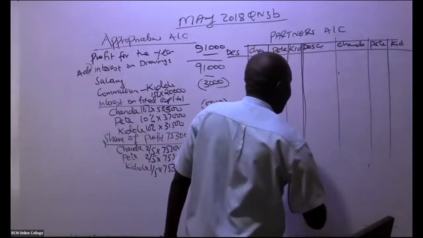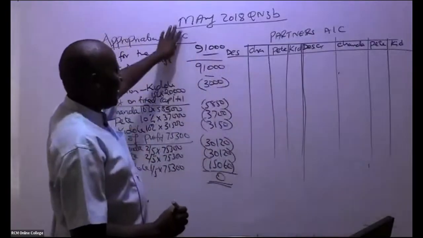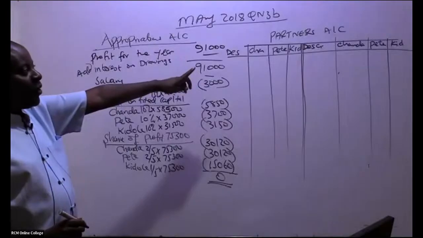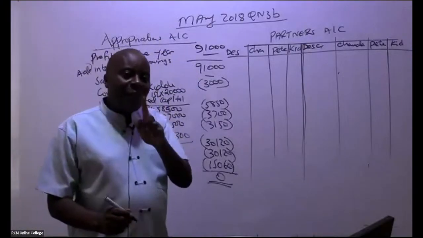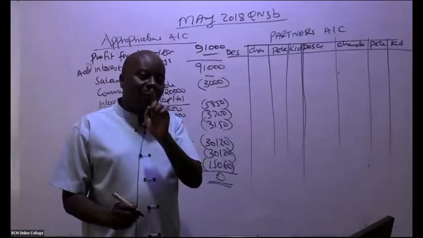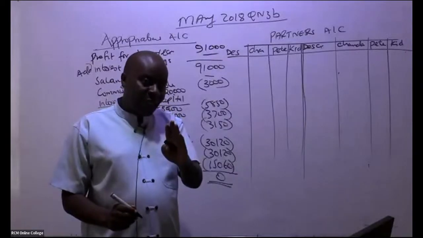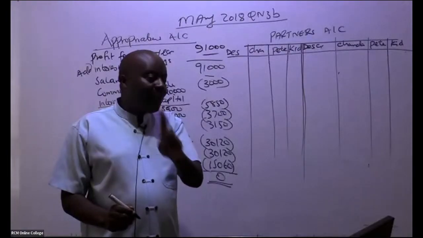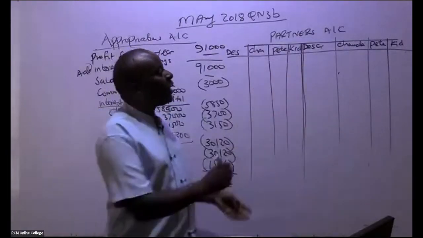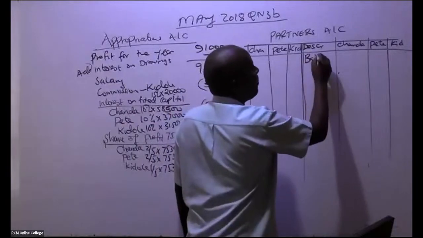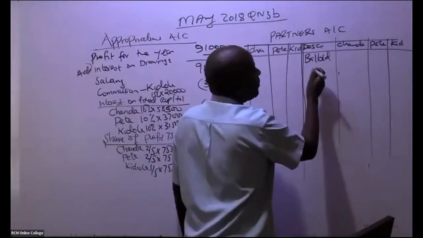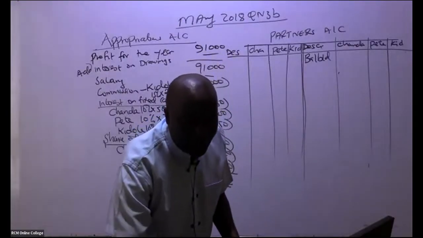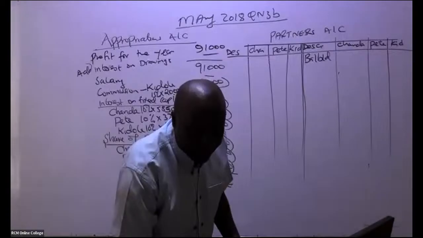So free marks now they are starting from here. Remember, no mark will be given to you for this part, but now free marks are starting from here. Remember, partners, whenever they have capital with us, the capital will be on credit side. So if you go to their trial balance and you see they have capital on the credit, you just bring it here. So we start with balance brought down. Are you able to see they are fixed capital?